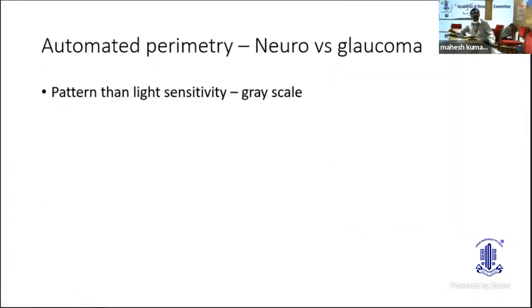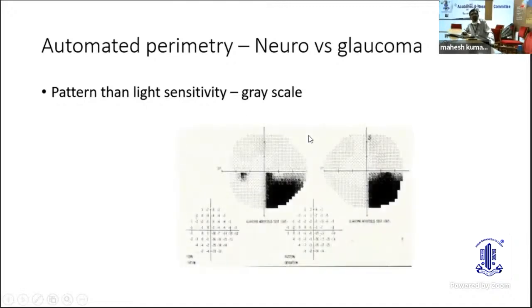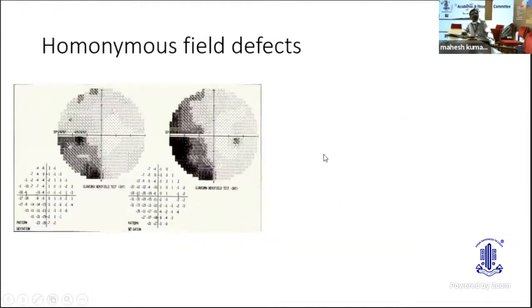With regard to automated perimetry, there is a fundamental difference between neuro-ophthalmology and glaucoma field defects. Remember that in neuro-ophthalmology, pattern rather than light sensitivity, as detected by the gray scale, is more important in neuro-ophthalmic field defects. It's also important to keep the fields side by side, so as to detect the pattern, because in neuro-ophthalmology we are looking at both eyes' field defects simultaneously rather than single eye lesions. So always keep the right to the right side and left to the left side, as the patient sees it, and detect the field defects.